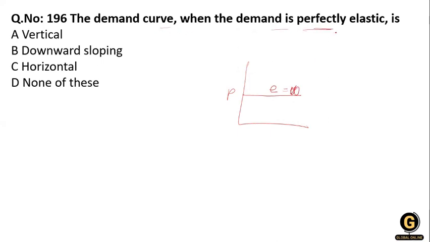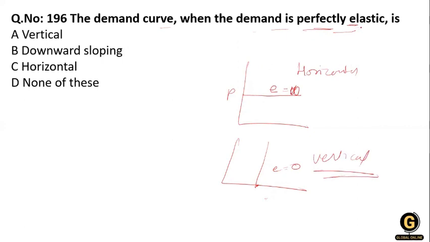The demand curve is perfectly elastic when it is a horizontal, straight line. In case of elastic, it is perfectly horizontal. And when we say perfectly inelastic, that is equal to 0, and in that case the diagram is vertical. He is talking about perfectly elastic, that's why option C is correct here, horizontal. Clear?